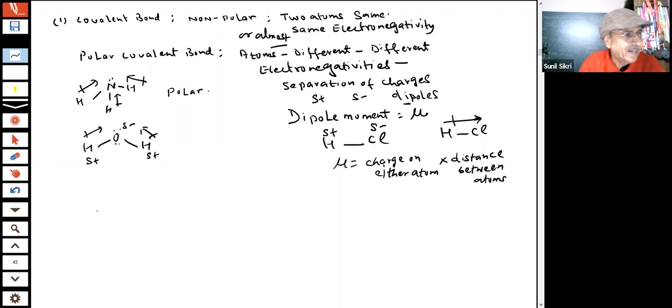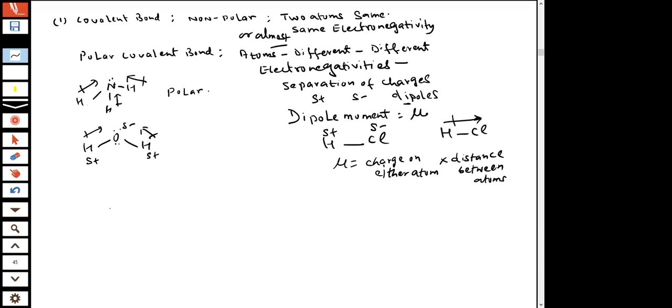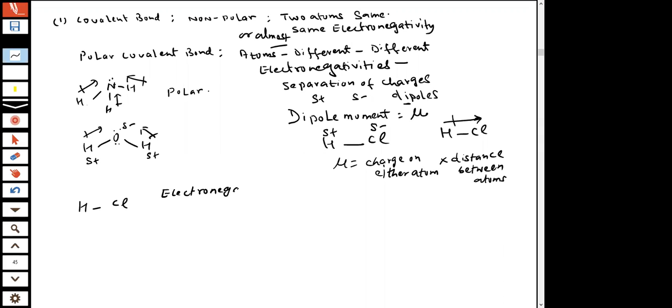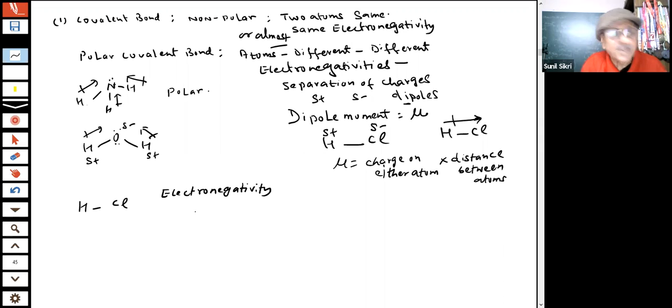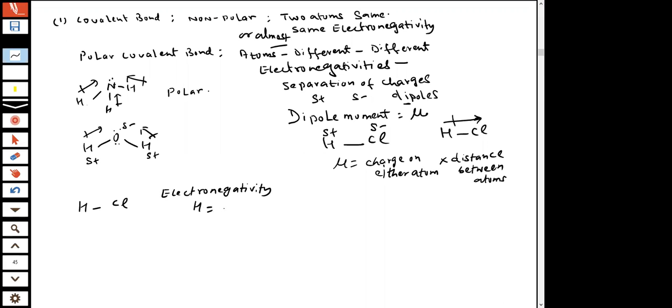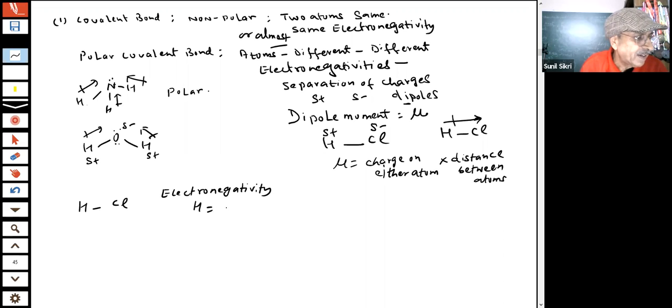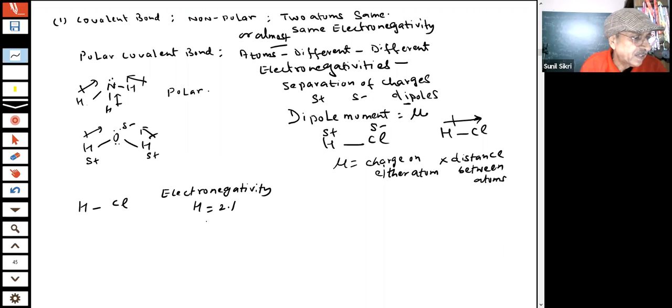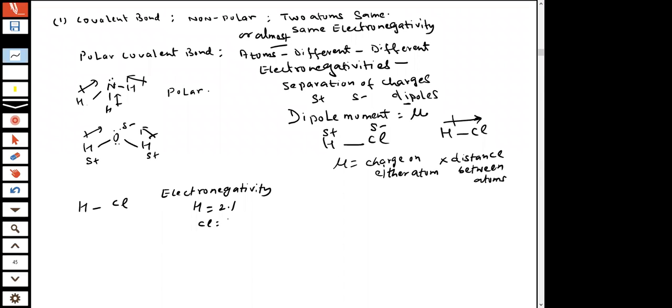And this is important, because if the bonds become polar, what will happen? See what we are saying. In the case of HCl, students, the electronegativity value is given in the book. For hydrogen the value is 2.1, and for Cl, the electronegativity value is 3.0.